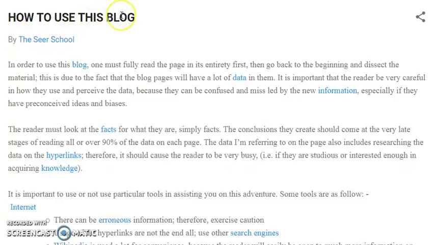How to use this blog. In order to use this blog, one must fully read the page in its entirety first, then go back to the beginning and dissect the material. It is due to the fact that the blog pages will have a lot of data in them.